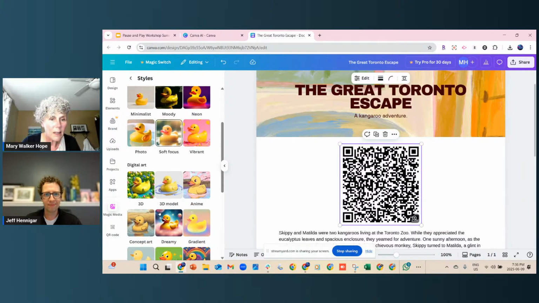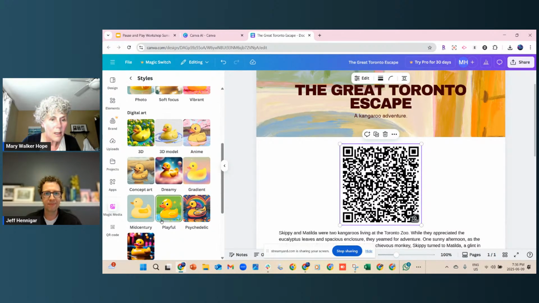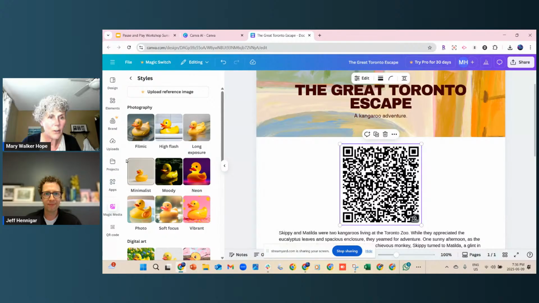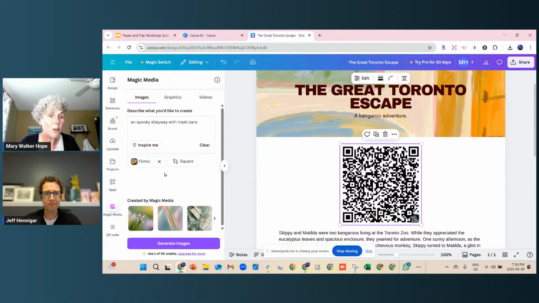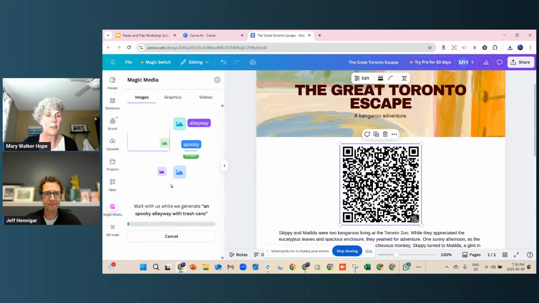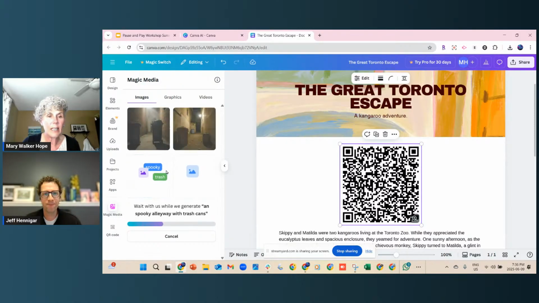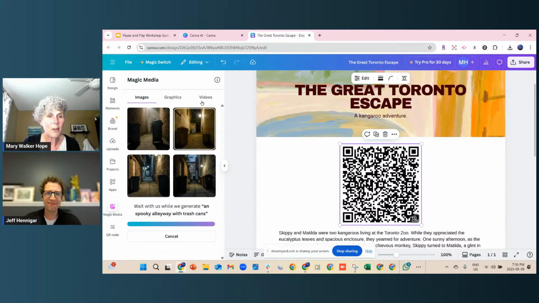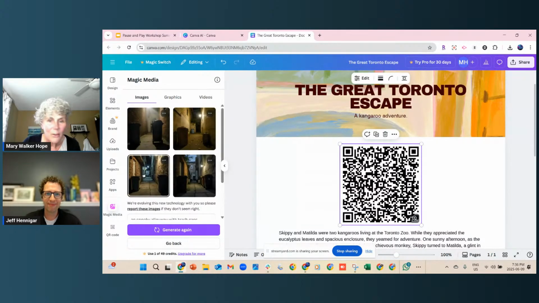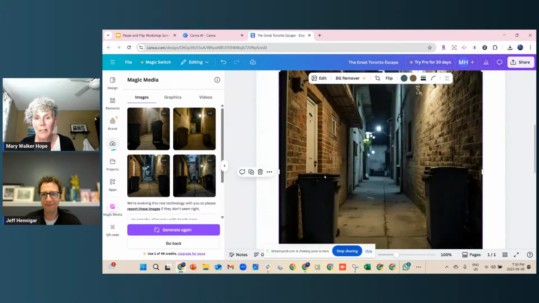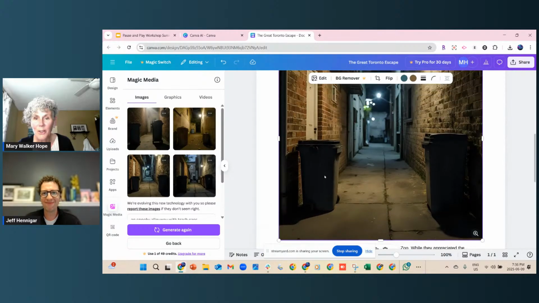Again, I'm going to do a different style this time. And this is for a teen book, so I would want to have it maybe filmic. That's neat. I like that. And I'm going to generate some images here. So they're generating, see, they've got alleyway, spooky, trash. So all those things are going to come up for my images. And I could take any one of those images. Oh, cool. There they are coming already. I think I like this one. Let's see what it looks like. Oh, it's popping it into there, but isn't that cool?